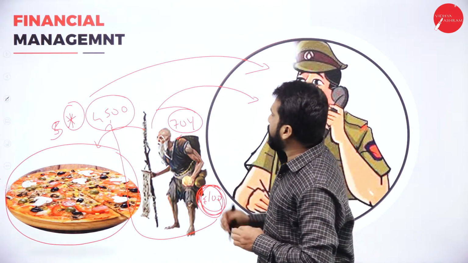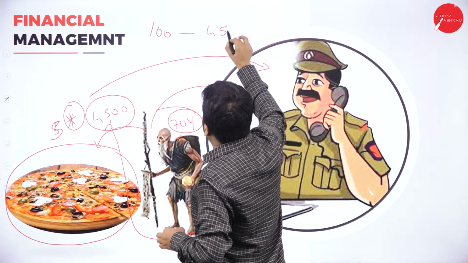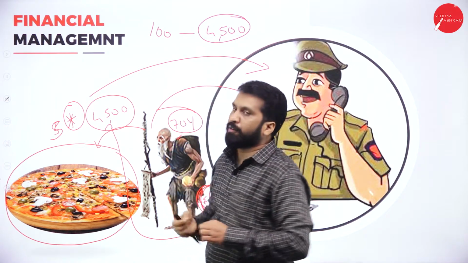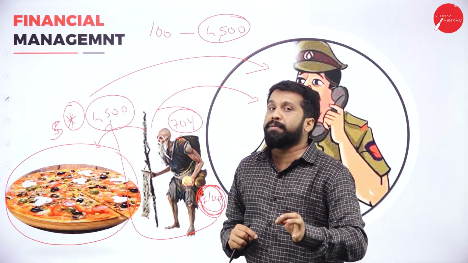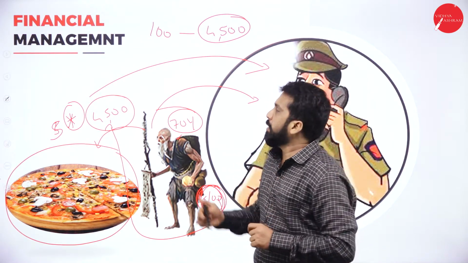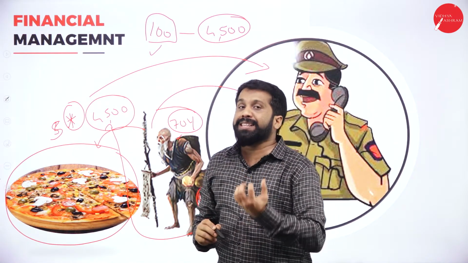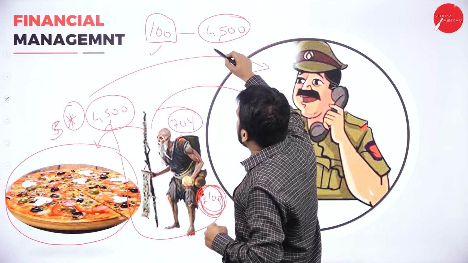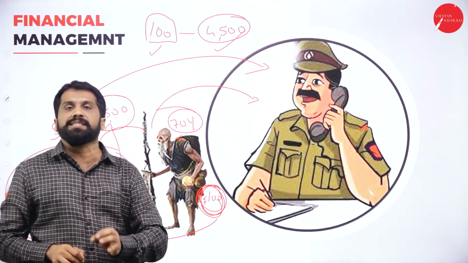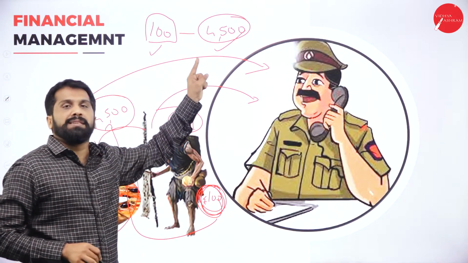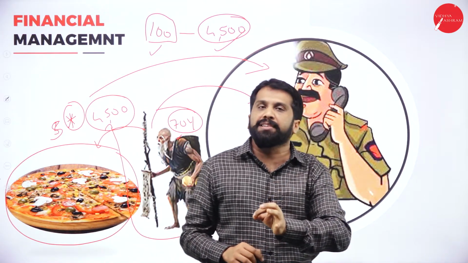What is financial management? With 100 rupees, he had 4,500 worth of food. It means managing the finance. He managed this with limited resources. He had maximum satisfaction. With limited resources, he had maximum satisfaction. Clear? This is called financial management.